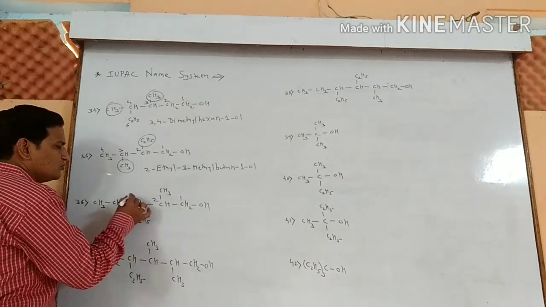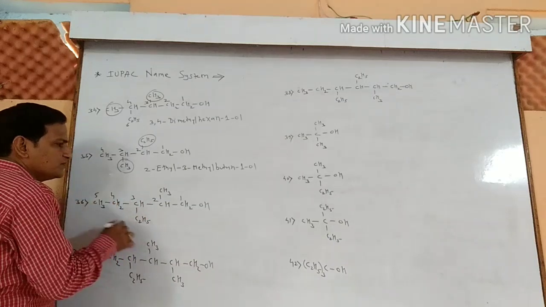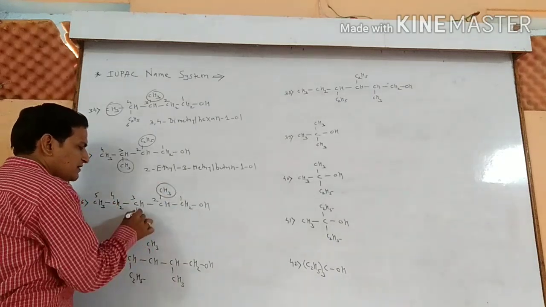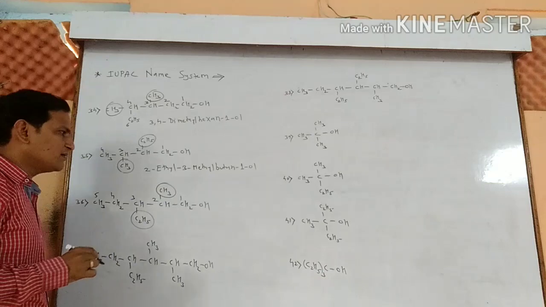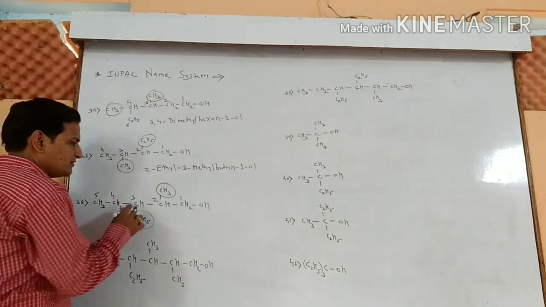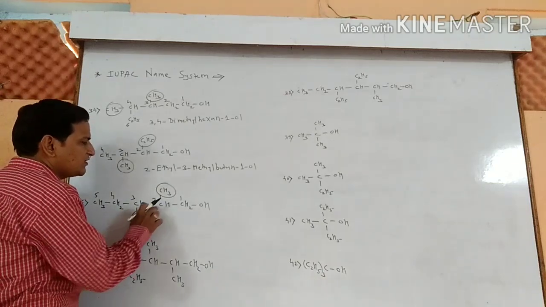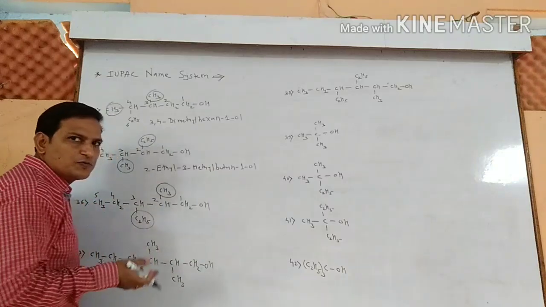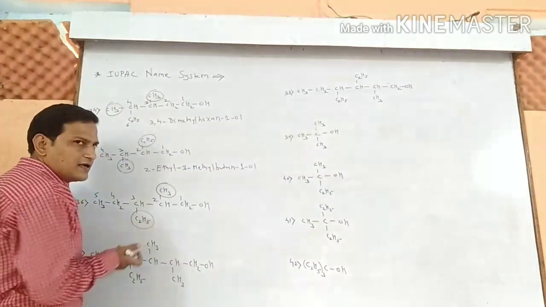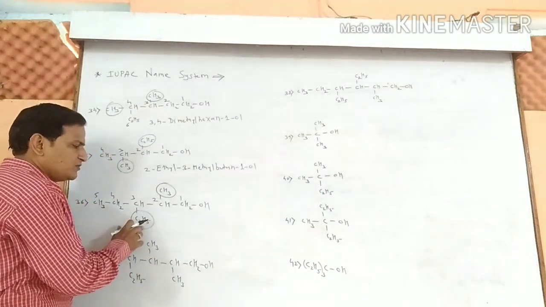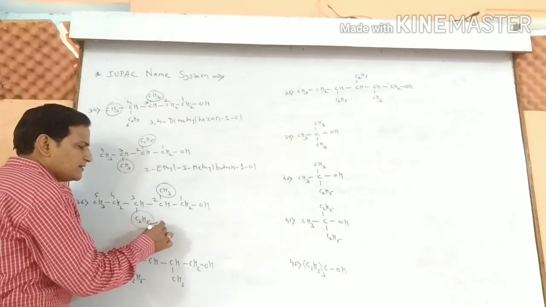1, 2, 3, 4, 5. At the second and the third position, branching groups are there. On the third position there is ethyl, on the second there is methyl. Which group we need to write first? In the alphabetical order, first we need to write the ethyl group.